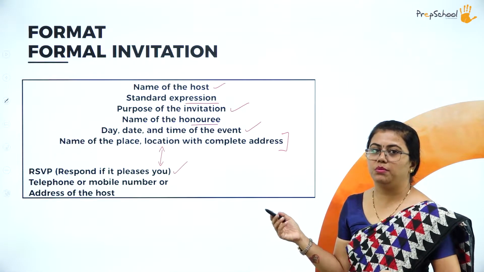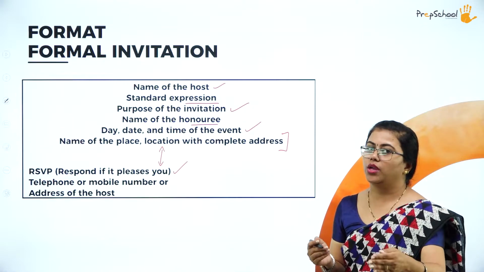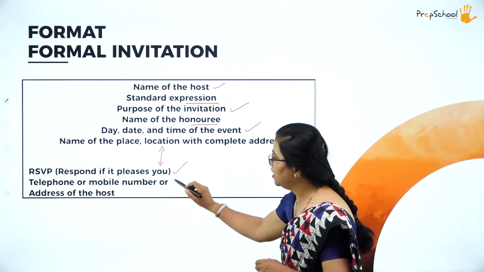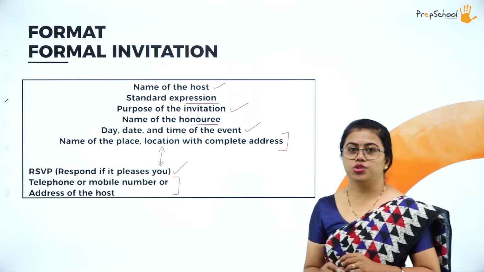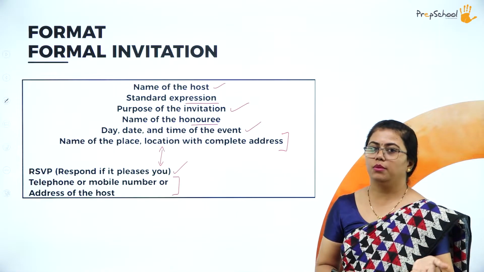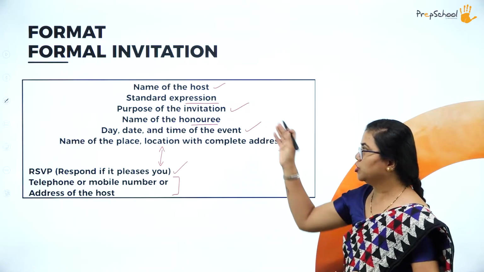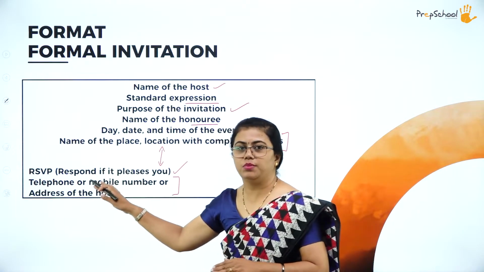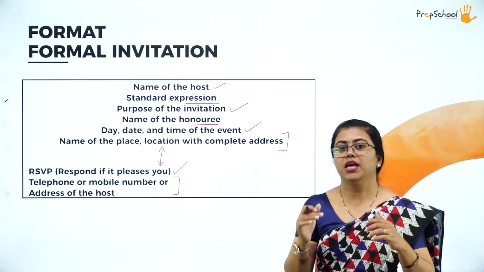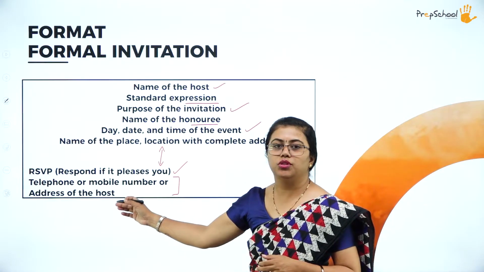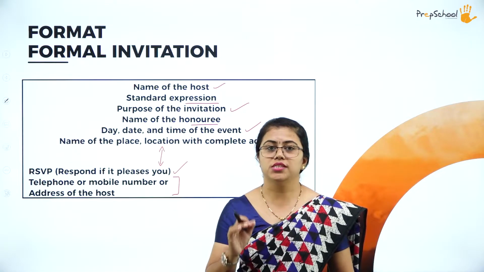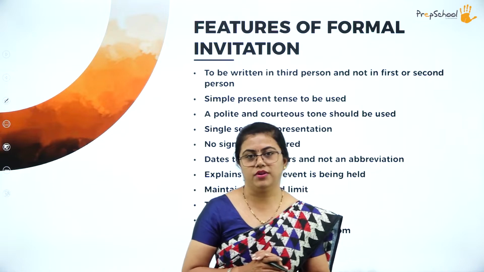Okay, RSVP means if you agree to come, you can confirm that you are coming. So this is what RSVP means. Then the telephone number of the host, address, telephone number, or maybe a mobile number that belongs to the host can be given. You have to write it as RSVP only. That means the person who is coming will have to notify on this mobile number, or the address, or maybe the telephone number. So this is the format of a formal invitation.